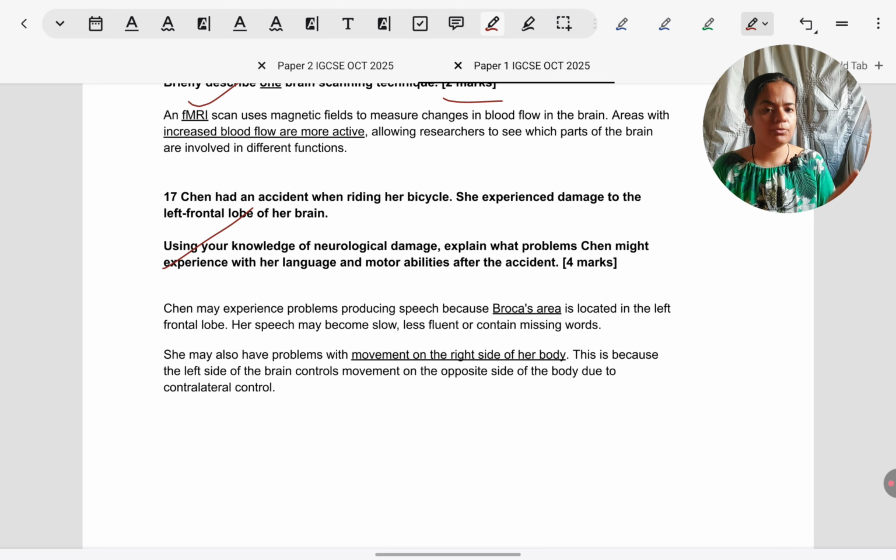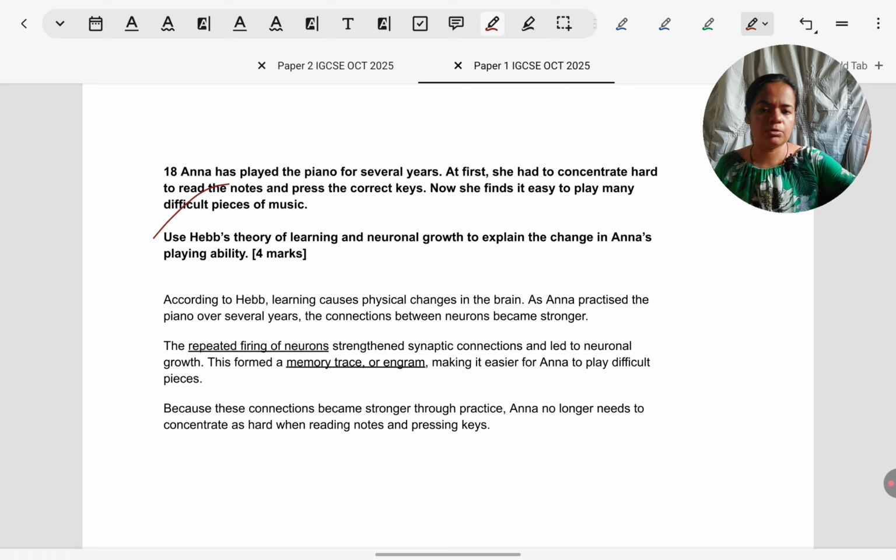Okay, next was about Hebb's theory. It's a simple situation. Someone's playing piano for many years. First they have difficulty, they have to focus on one key, then they're able to do it automatically. Don't explain it from the point of view of procedural skills. Sometimes students don't remember, for example, what Hebb's theory is, so they start writing about procedural skills. You won't get any marks. If you don't remember, go to the next question, come back when you remember later.